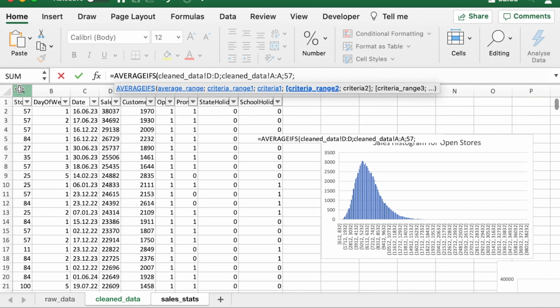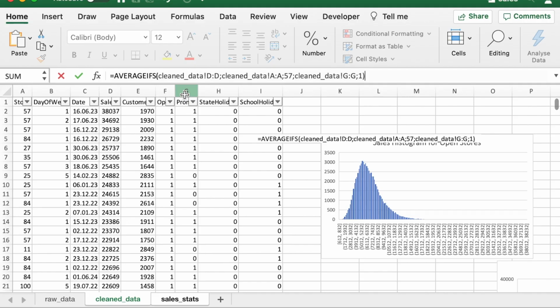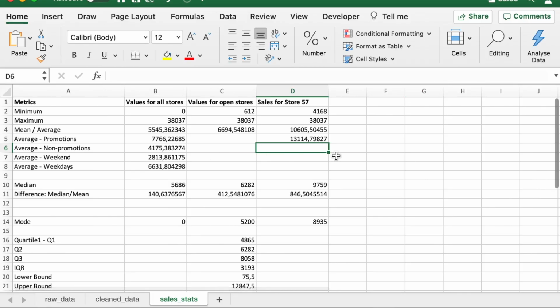Our second condition is that there should be a promotion running. Our promotion is in column G, and the value for column G we want to be 1, because we are looking for only those rows where promotion is running. With this, we have our average for this specific condition, and this is coming out to be